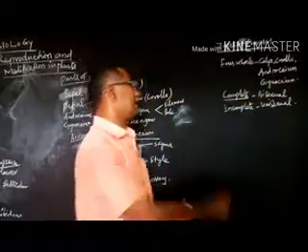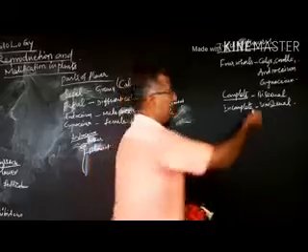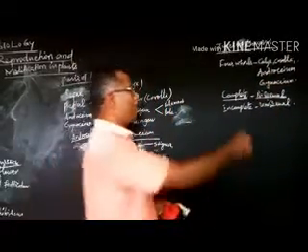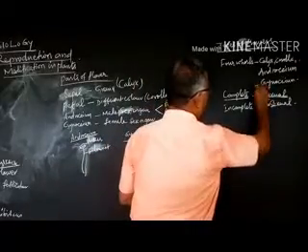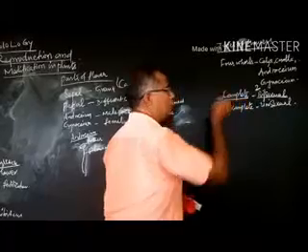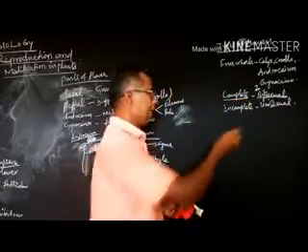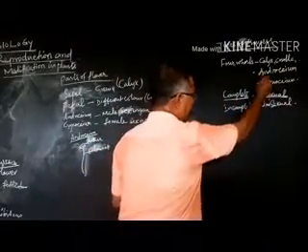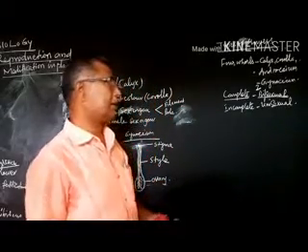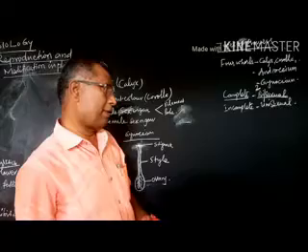A complete flower must be bisexual. What is the meaning of bisexual? Bi means 2. The complete flower has 2 sexes, that means the male sex organ and the female sex organ are present in the same flower.